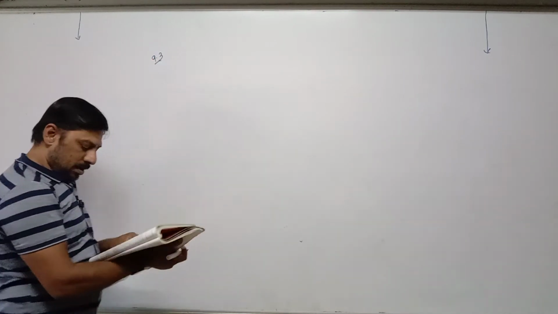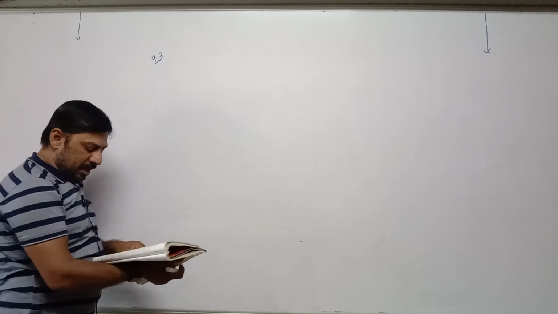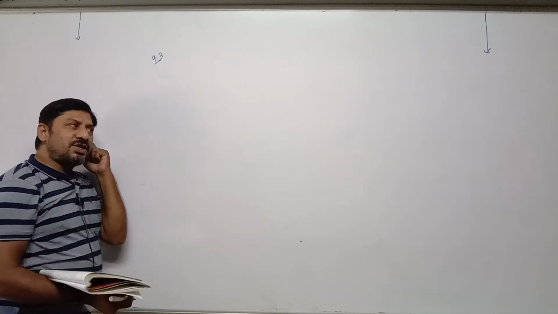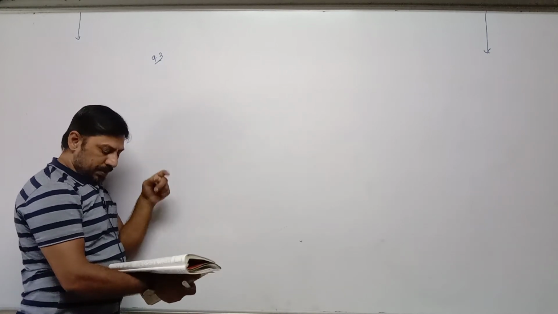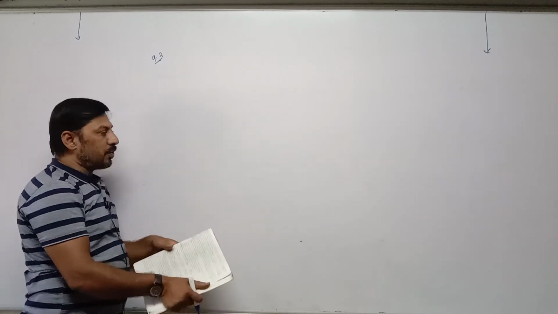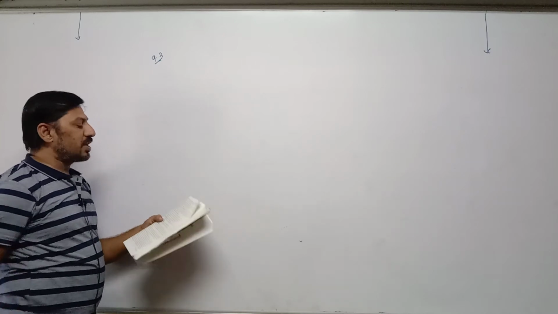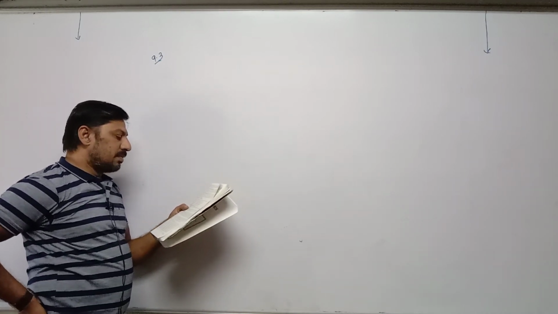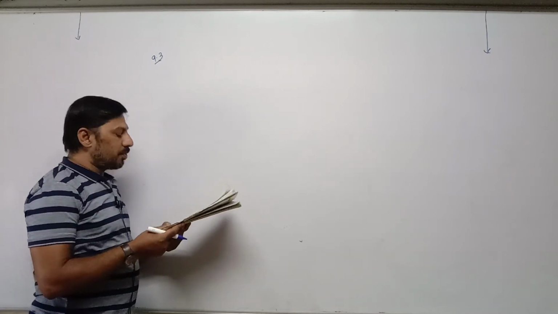Once again, page number 94, the chapter starts from 9.1. General meaning of national income we have completed. Then 9.1.2, different definitions of national income given by different economists, we have done. Then 9.2 is deleted from the course.